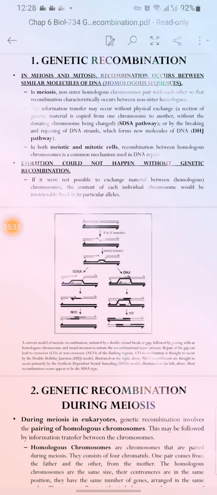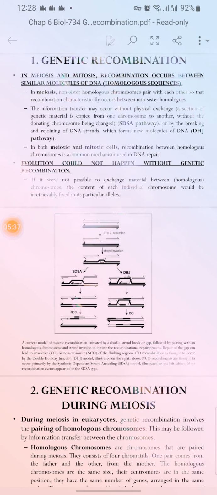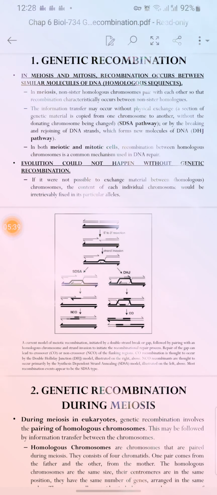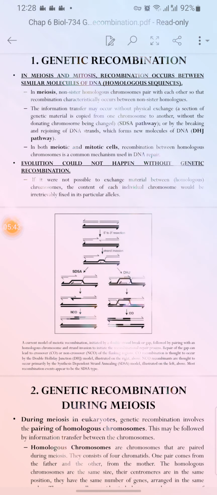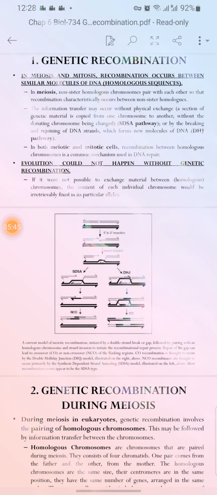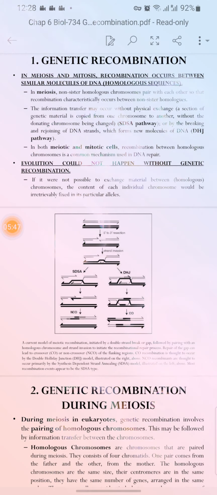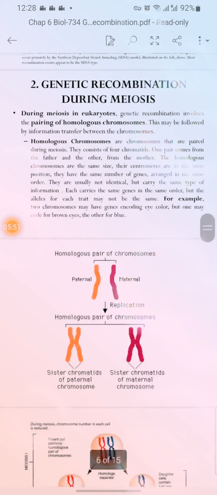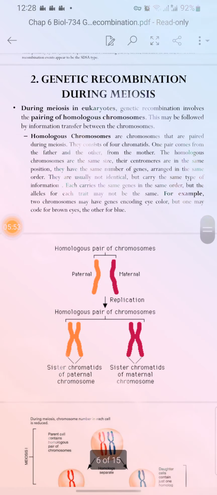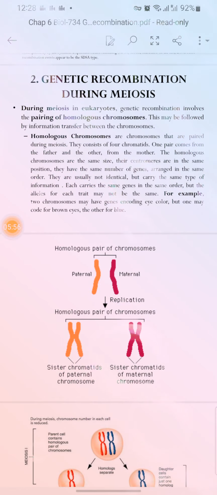If it were not possible to exchange material between homologous chromosomes, the content of every individual chromosome would inevitably be fixed in particular alleles. Now, during meiosis in eukaryotes, genetic recombination involves a pairing of homologous chromosomes.